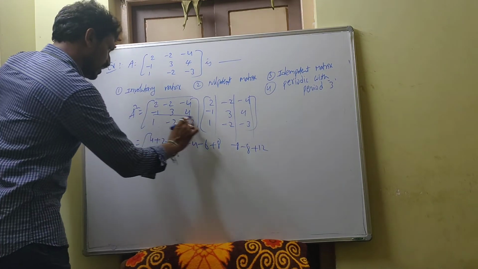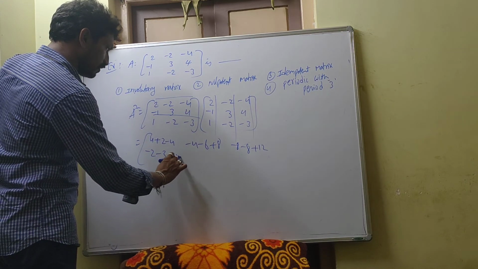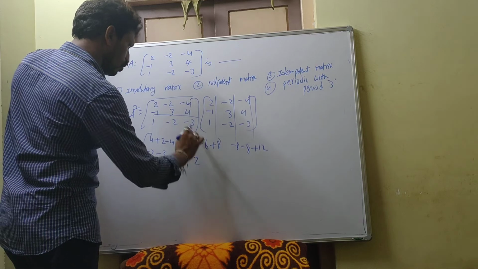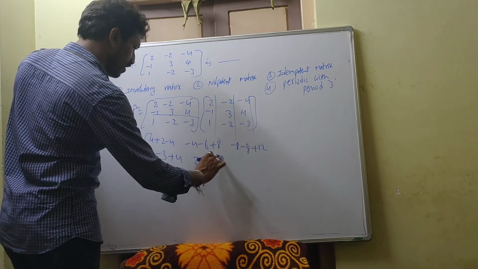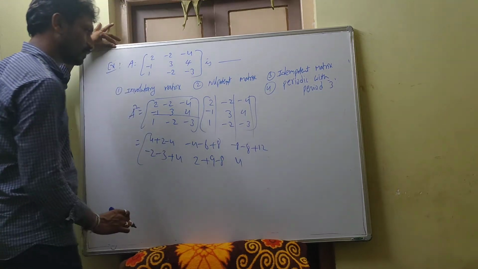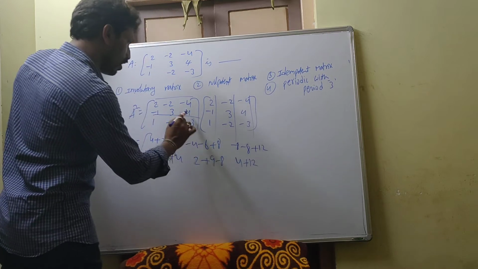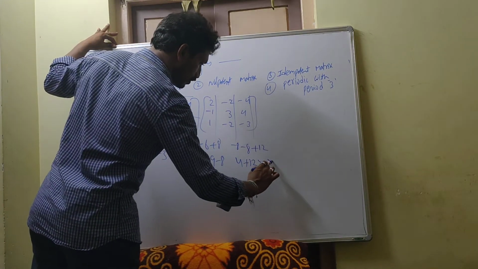Next, second row to first column: minus 2, minus 3, plus 4; then 2 plus 9 minus 8; minus 1 into minus 4 is 4, 3 into 4 is 12, 4 into minus 3 is minus 12.